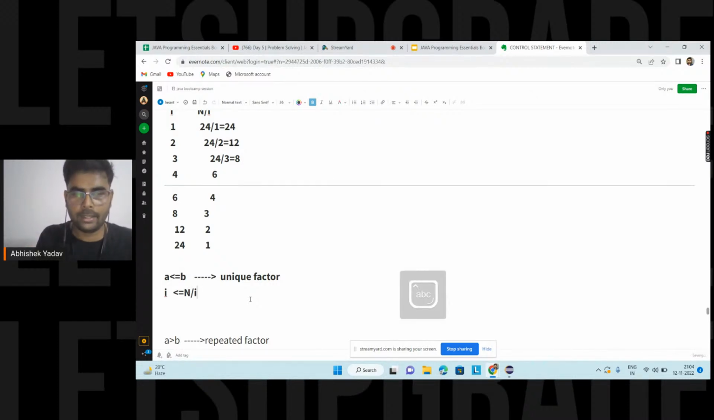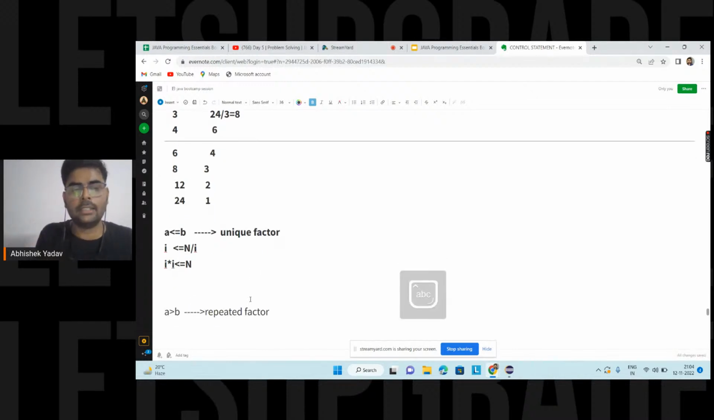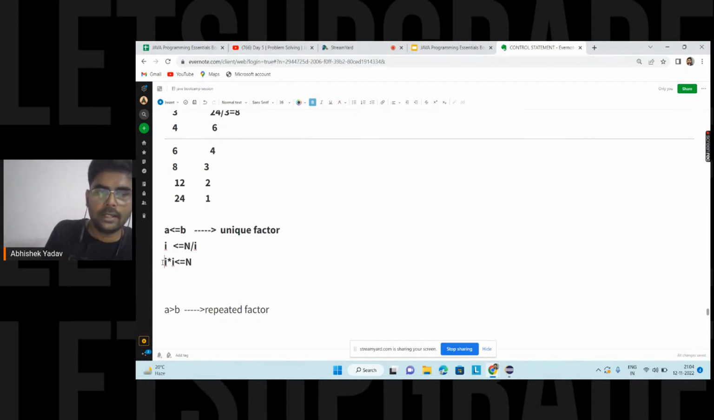n divided by i. So if I take the dividend part and move it to the left hand side, it will get multiplied. So on the left hand side you get i into i less than or equal to n. Can I write this line or not, guys? Please write in the chat. Is it clear? I can write.